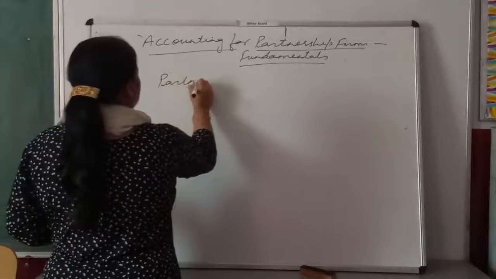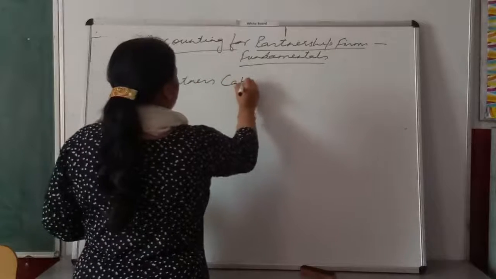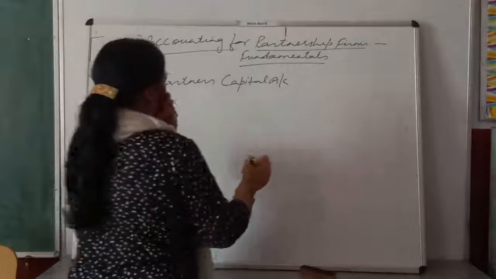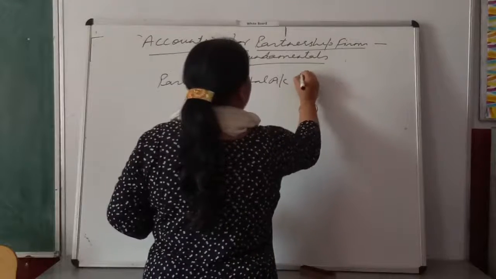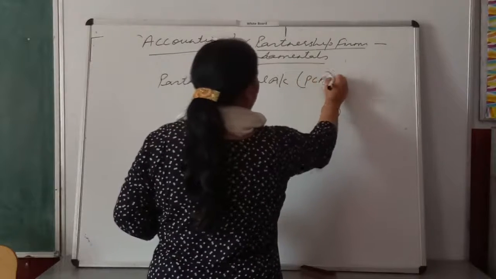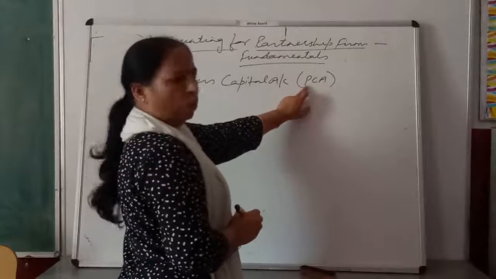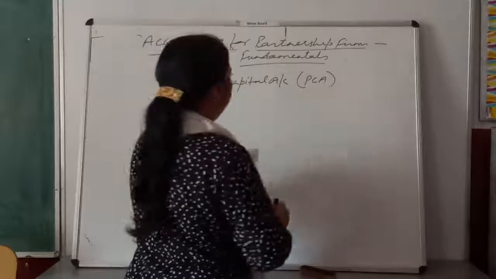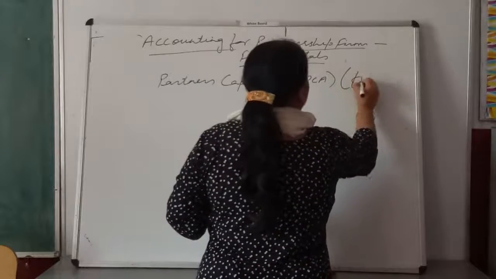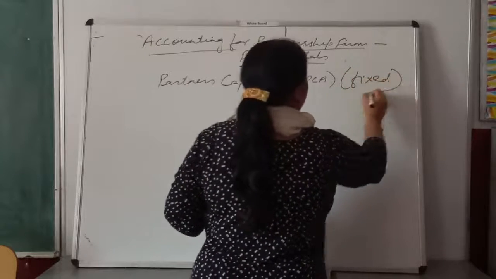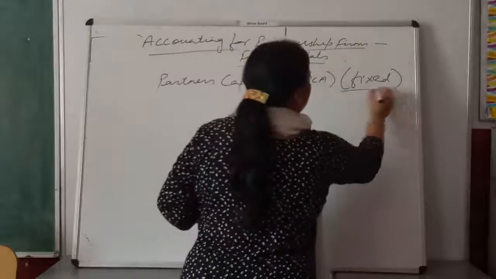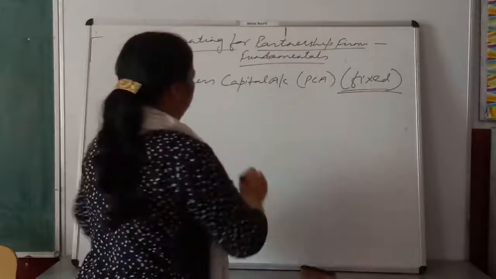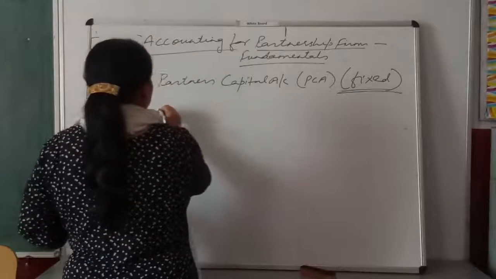Partners capital account. In short form you can write it PCA. P for partner, C for capital, A for account. PCA when capital is fixed in nature. Capital is not changing every time. Then you will prepare